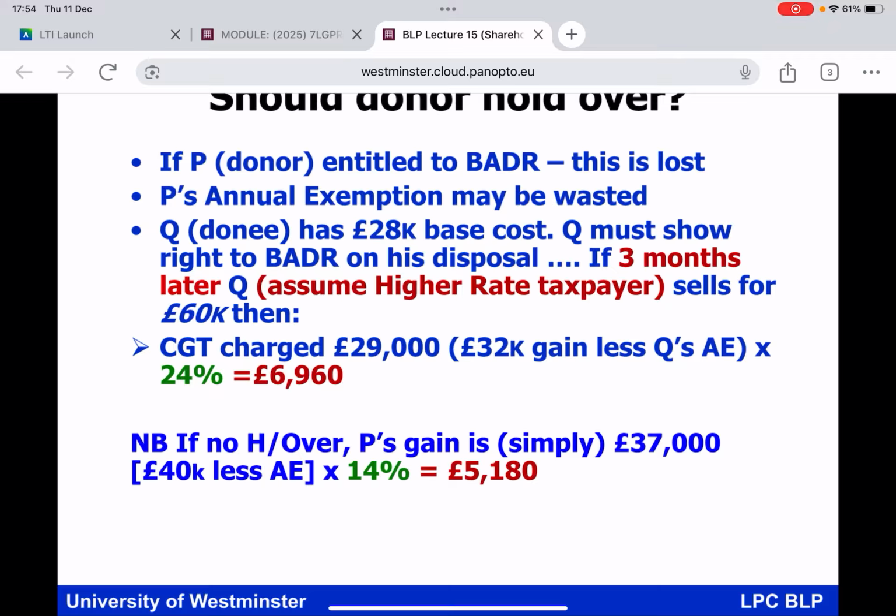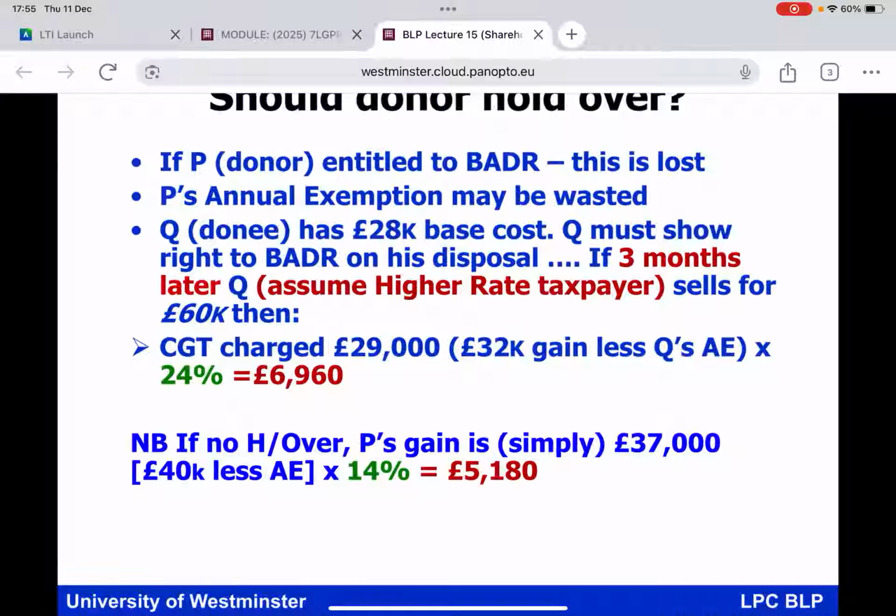Q will not get any BADA, and the gain on those shares when Q sells, if Q is a higher rate taxpayer, will be taxed at 24%, with a tax bill of £6,960. But consider what the tax bill might have been if these parties had not jointly elected for holdover relief, and the party making the gift, P, was eligible for BADA. P would have had gains of £37,000 by the time you've taken the annual exemption into account, and at a rate of 14%, assuming P, the donor, was eligible for BADA, the tax bill would be £5,180. So, factors to take into account, everybody, when you're thinking about doing the joint election for holdover relief.